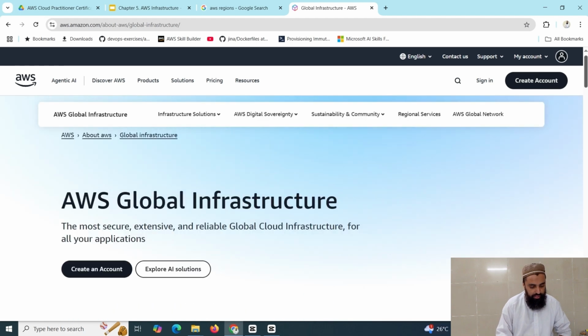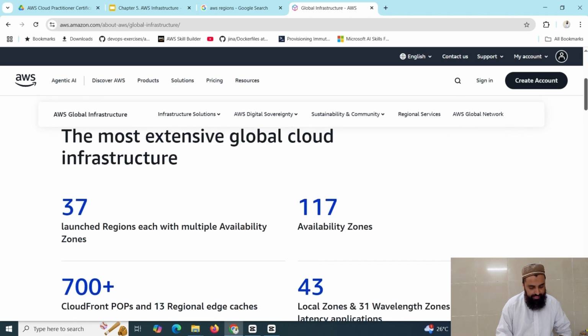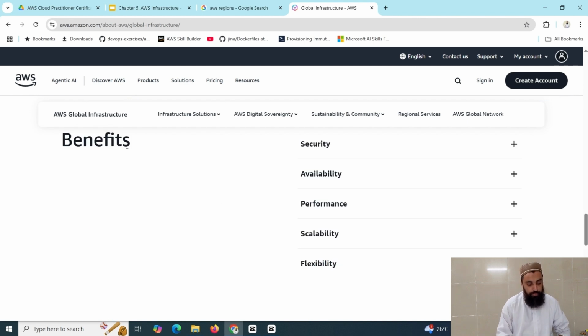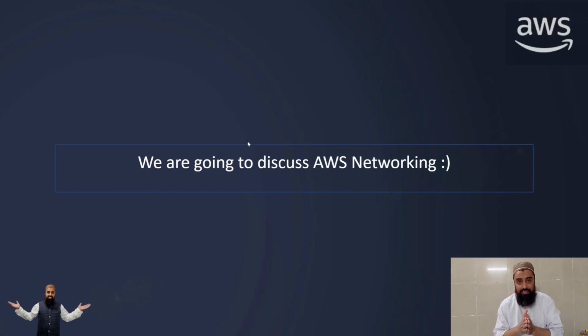And if I click on AWS Global Infrastructure, we can see here the most extensive global cloud infrastructure with 37 launched regions, 117 availability zones. And these are the actual benefits of having multiple regions and edge locations: availability, performance, scalability, and flexibility. So that's it for today, guys. We have discussed AWS Global Infrastructure, AWS regions, availability zones, data centers, and edge locations.